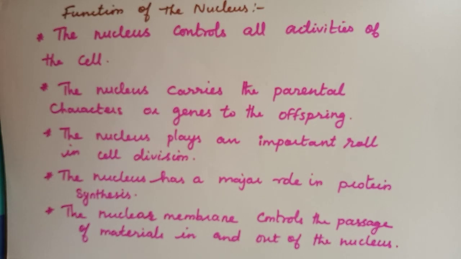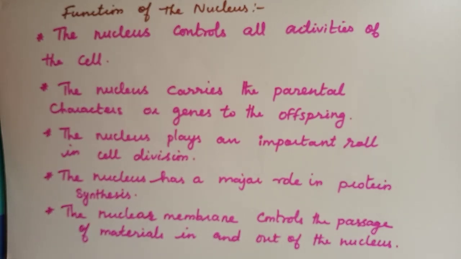But there are differences. The cell wall is present only in plant cells, not in animal cells. Second, the plasma membrane is living, but the cell wall is not living. Understood? The cell membrane is a semi-permeable membrane, but the cell wall is only a permeable membrane. These are the differences between cell wall and cell membrane.